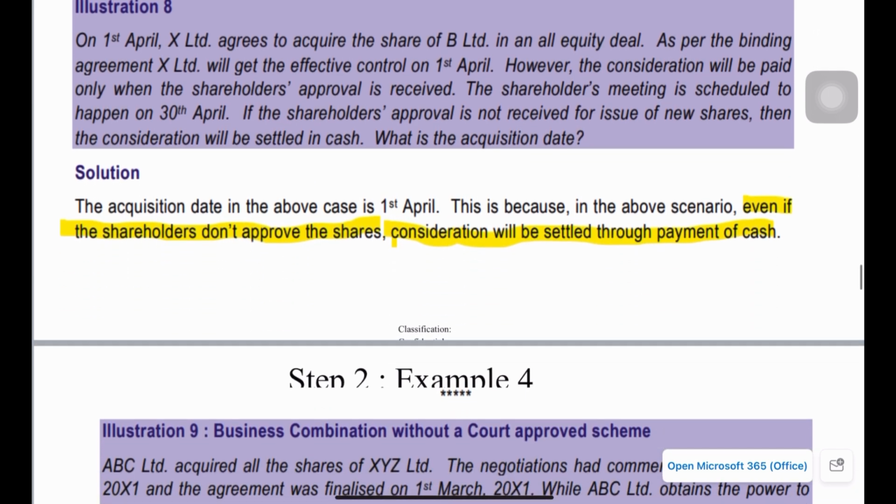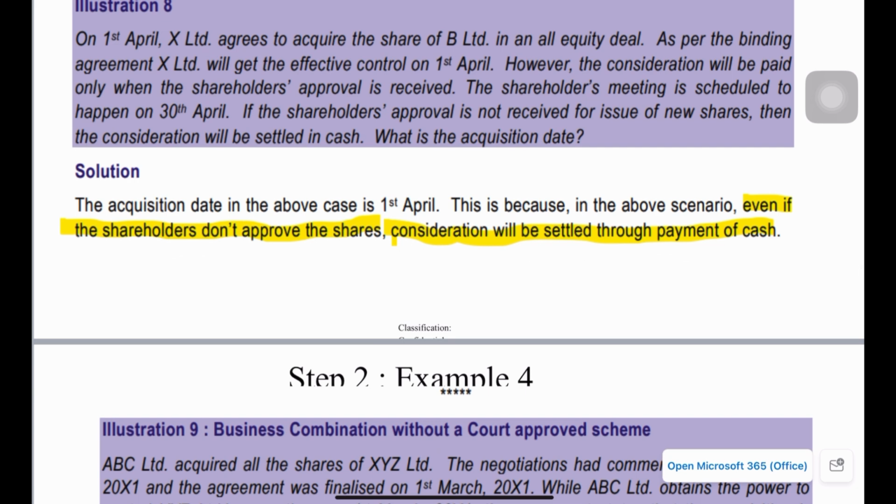Okay, so you can go through the next example. In this example, on 1st April X Limited agrees to acquire the shares of B Limited in an all equity deal. As per the binding agreement, X Limited will get effective control on 1st April. So 1st April could be a more relevant date. However, the consideration will be paid only when the shareholders' approval is received. The shareholders meeting is scheduled to happen on 30th April only.